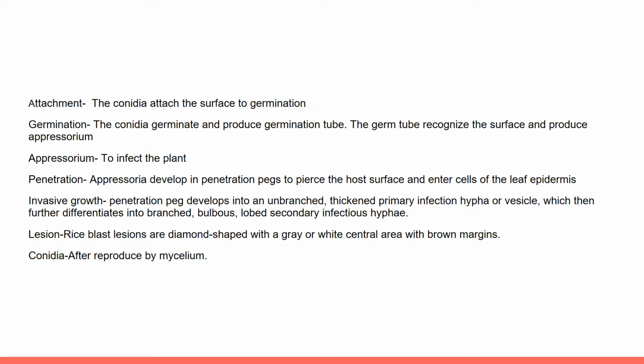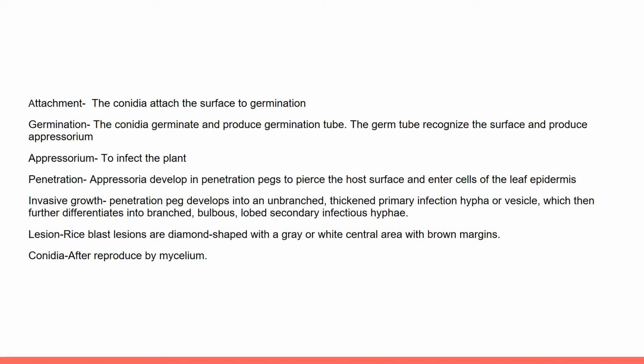After germination, the germ tube will produce an appressorium. How is the appressorium produced? Now we explain. This part we call appressorium, and the germ tube of this pathogen recognizes the guard cell lid to form appressoria directly over stomata. This pathogen normally penetrates rice cuticles directly instead of entering through natural openings.